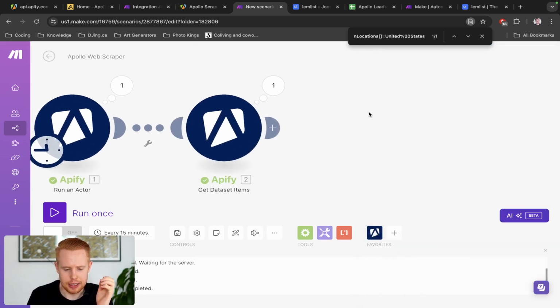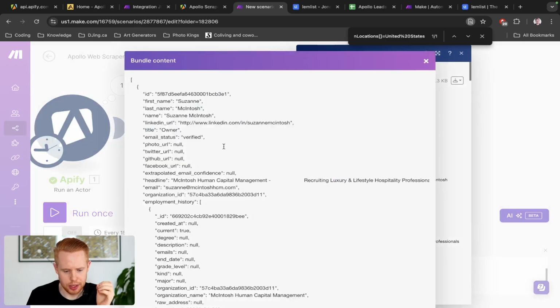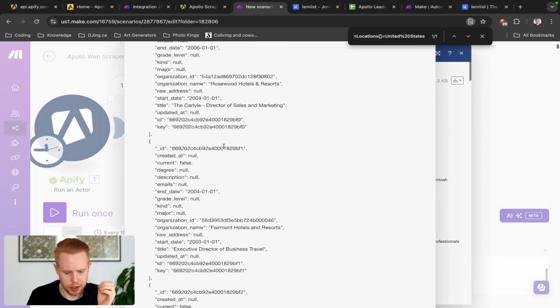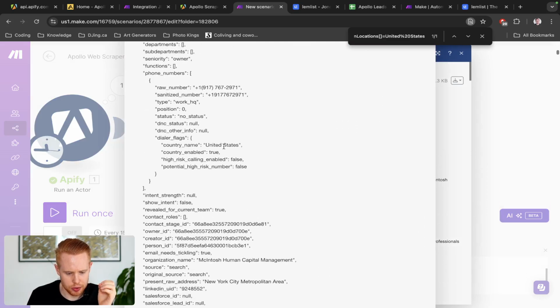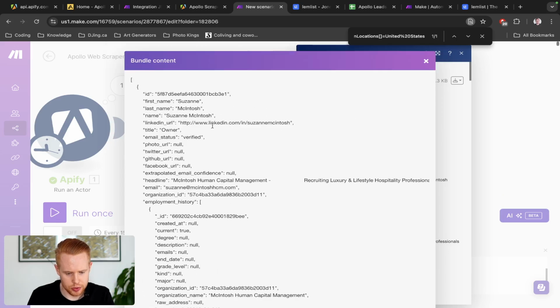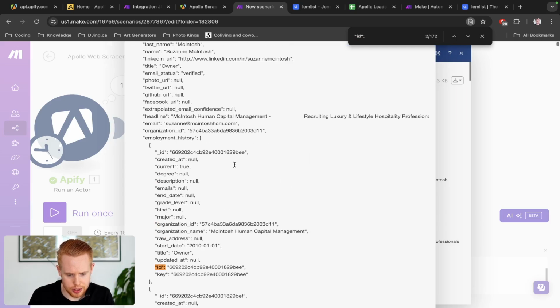Essentially, to make this simple for us, we're going to click this download output bundle. And what we want to do is copy the first result here. So let's search for ID here. Find the second one.